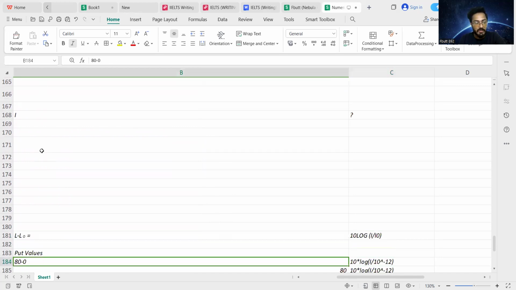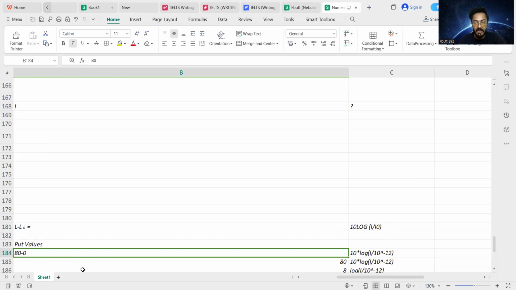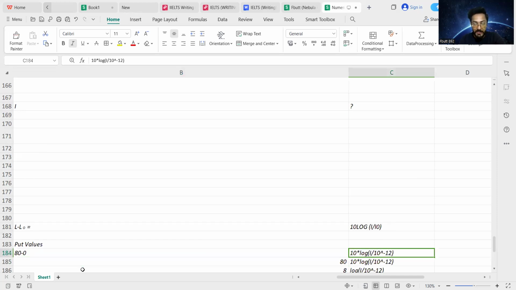By putting values, L, the loudness of the unknown sound, is 80 decibels, minus L naught, the loudness of the faintest audible sound, which is the pin drop. Whenever a pin is dropped, the loudness produced is so low that we can neglect it and consider it as 0 decibels. So 80 minus 0 is 80, and that is equivalent to 10 times the logarithm of the sound intensity of the unknown sound to 10 to the minus 12.